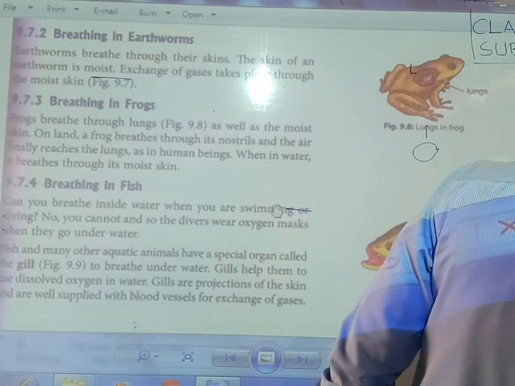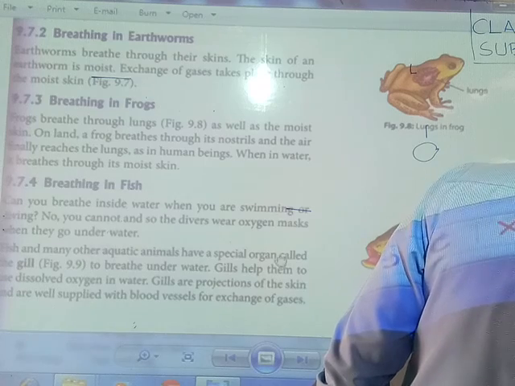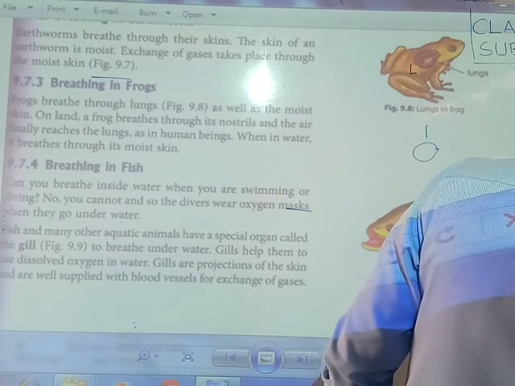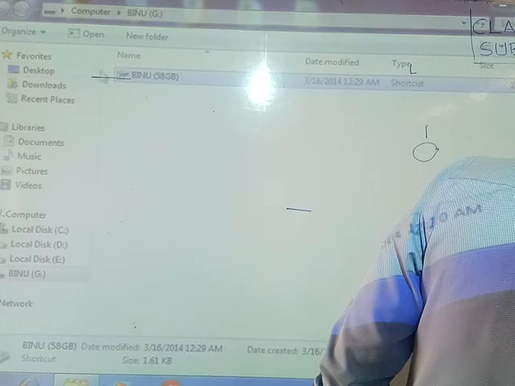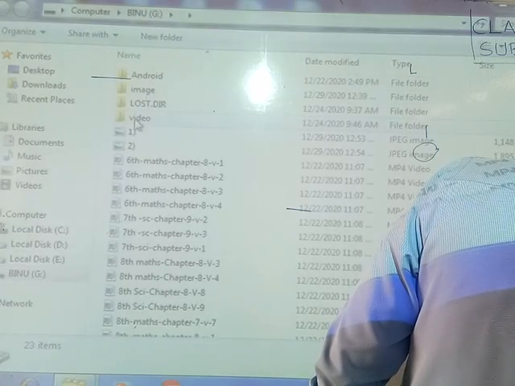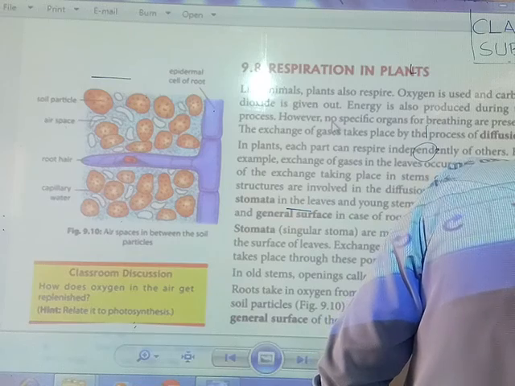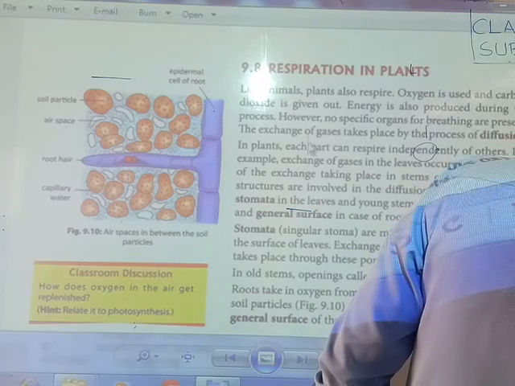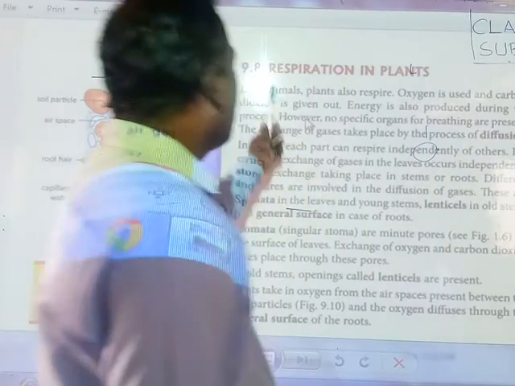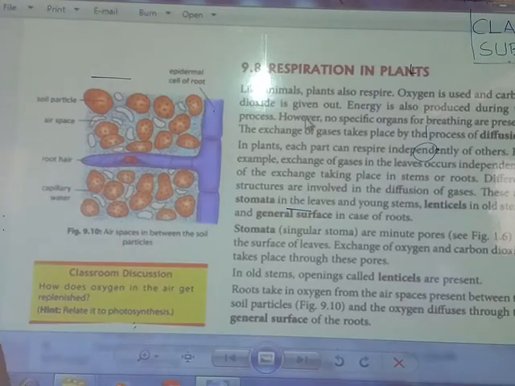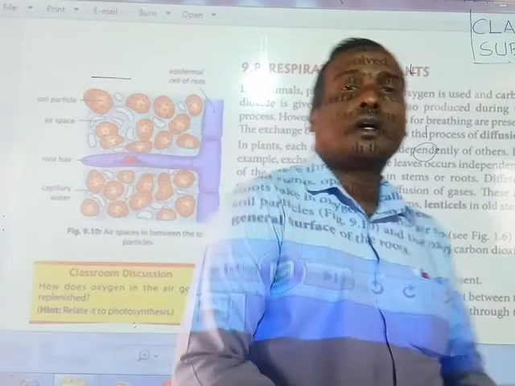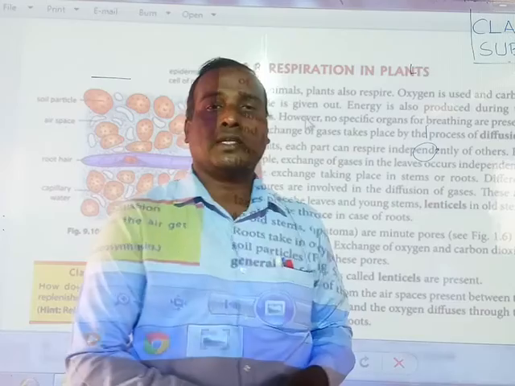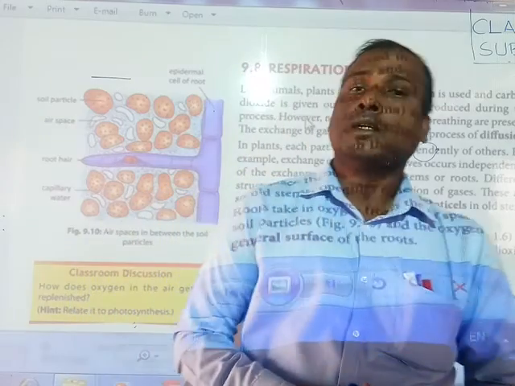And aquatic animals, like fish, use water gills. Okay students, now we will discuss that. Now we will see here, students, respiration in plants. Like human beings and animals, plants also breathe.